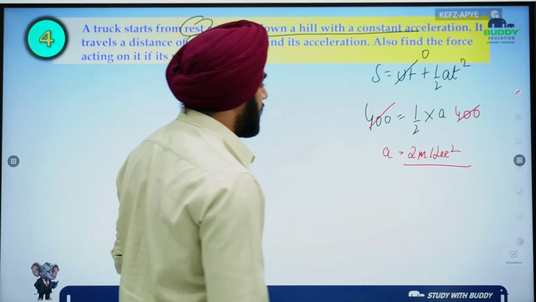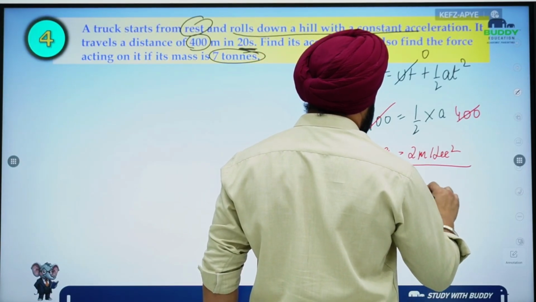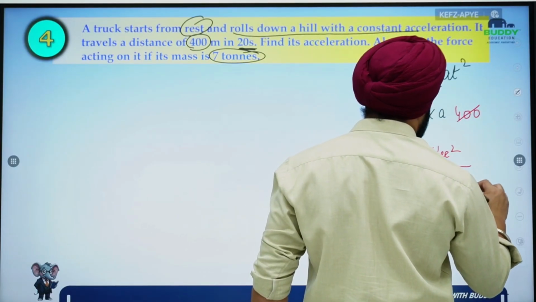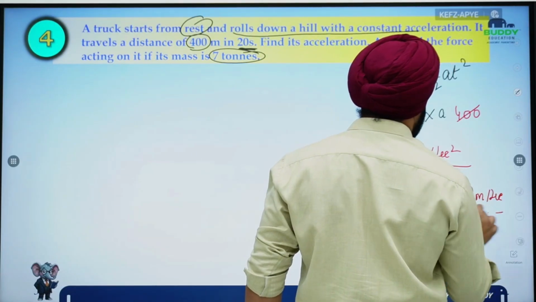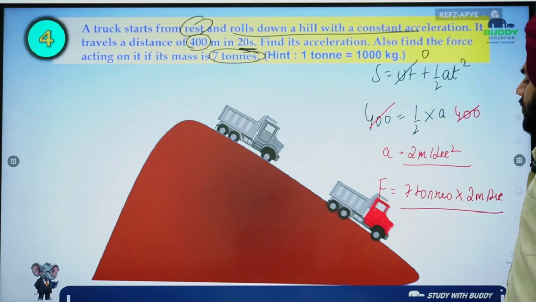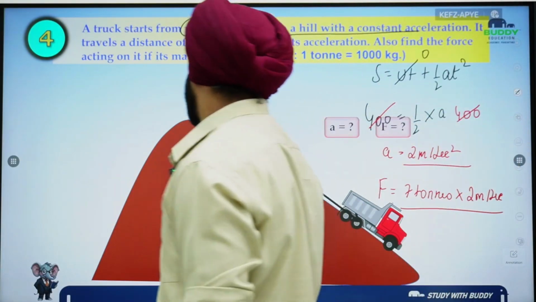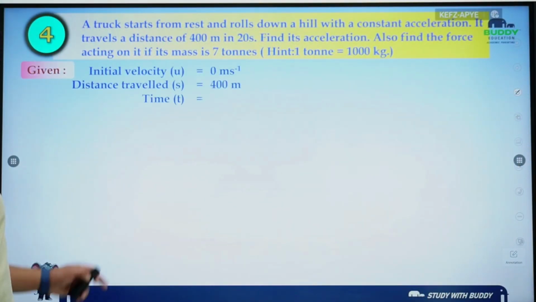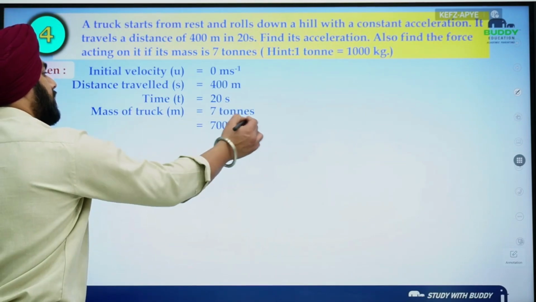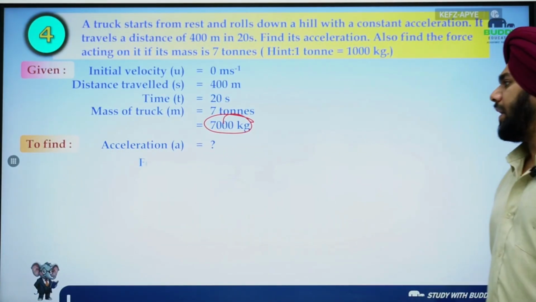Now simply, force is 7 tons into the acceleration. You can change the tons, right, into kg, into 2 meter per second square. This is the answer. Let's just check. So initial velocity was 0. It rolled down the hill. Distance was 400 meter. Time is 20 seconds. We have to find out the acceleration, right? So initial velocity was 0. Distance traveled was 400 meter. Time was 20 seconds. Mass of the truck was 7 tons, which obviously can be written as 7,000 kg, right?